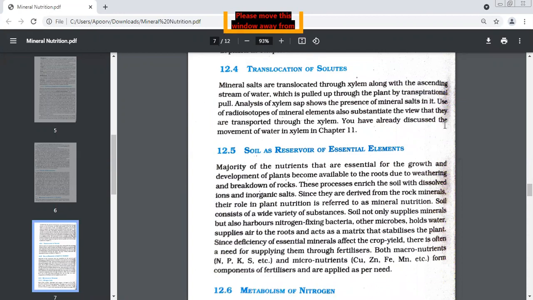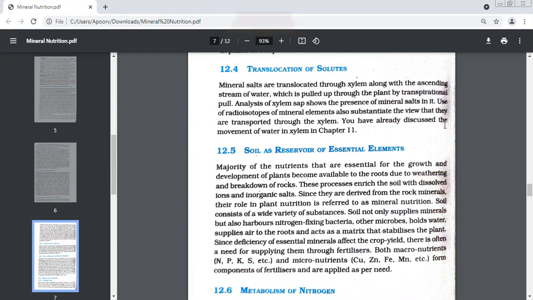We also know that if there is a deficiency of essential minerals, obviously the crop production will go down. So if the soil does not have minerals, we supply them. Supposing in your field, the soil is now deficient of minerals, so the plant growth will be affected. So what will you do? Ma'am, fertilizers. Yes, very simple. Macronutrients and micronutrients, they are components of fertilizers. So as per your need, you can get your testing of the soil done. If the soil needs macronutrients, you provide macro. If it needs micro, you can give the micronutrients.